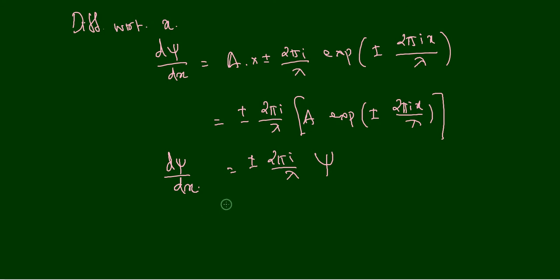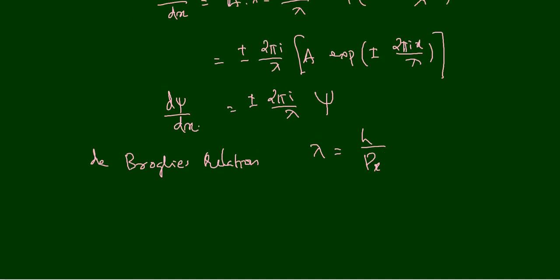There is a relation between the parameters representing the wave nature and the particle nature, and that relation is given by de Broglie's relation. So from de Broglie's relation, we can write lambda, that is the wavelength, is equal to h divided by px, where h is Planck's constant and px is the momentum in the x direction.